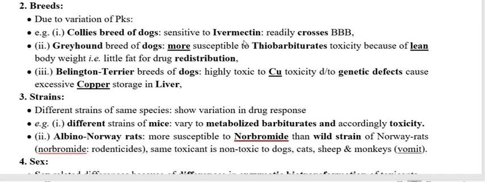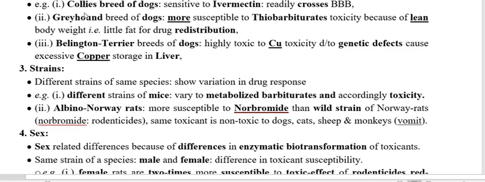So chances of toxicity are more there. Likewise, in the collie breed of dogs, ivermectin, an anthelmintic which crosses the blood-brain barrier, reaches the brain, and therefore it produces toxicity in the collie breed of the dog.